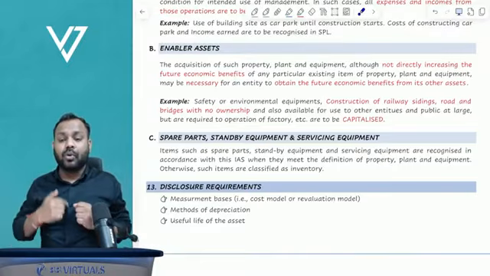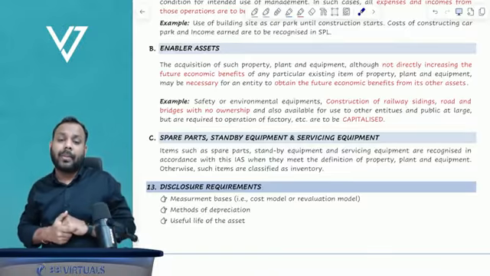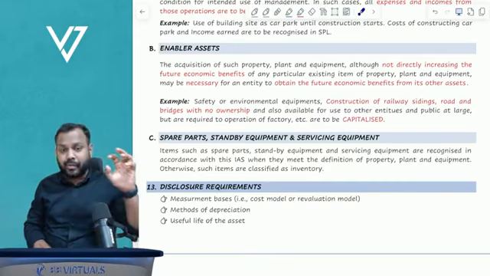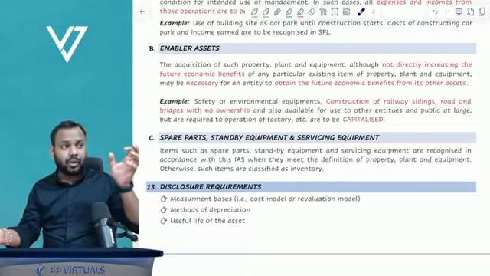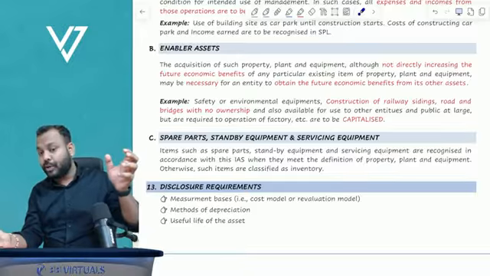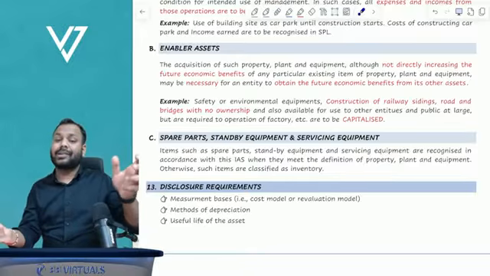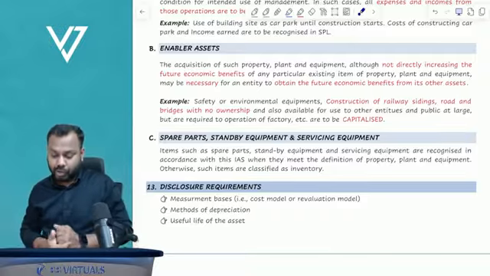No. But if I don't install the safety equipment, will I be able to operate the factory? No, I will not be able to operate the factory. So this safety equipment enables the factory to be operated. Even though this safety equipment doesn't have any economic benefit of its own, still it has to be capitalized to the cost of the asset.